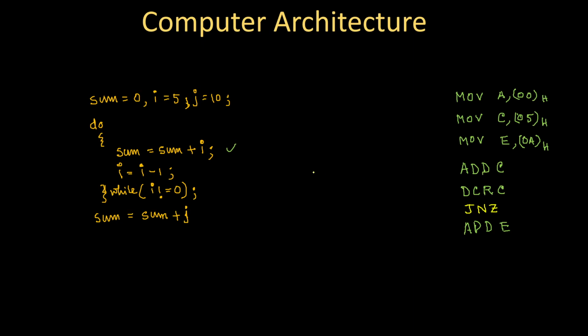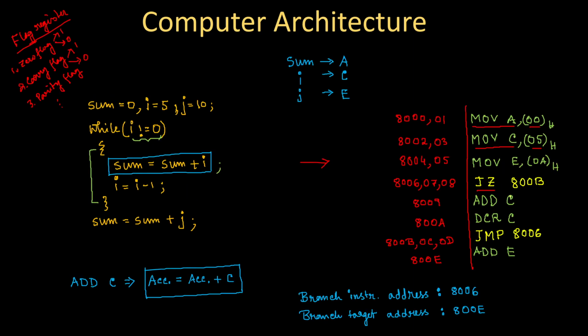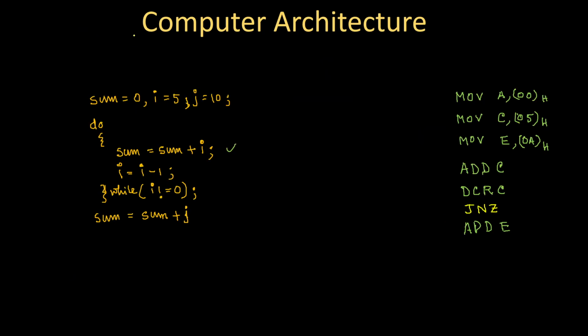Because in this way, after decrementing I many times, obviously a time will come that the value present in this register C will become 0. And at that time what will happen? Zero flag will become 1. Already you have an idea about this. Over here I have written this. So when zero flag becomes 1, what will happen? Then it will not jump.